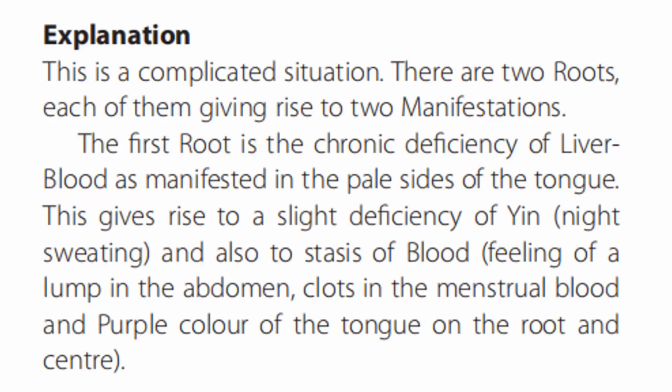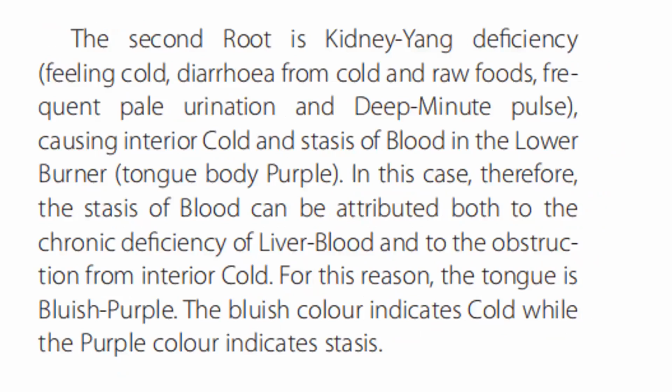The first root is the chronic deficiency of liver blood as manifested in the pale sides of the tongue. This gives rise to a slight deficiency of yin, night sweating, and also to stasis of blood: feeling of lump in the abdomen, clots in the menstrual blood, and purple color of the tongue on the root and center. The second root is kidney yang deficiency: feeling cold, diarrhea from cold and raw food, frequent pale urination, and deep minute pulse, causing interior cold and stasis of blood in the lower burner, tongue body purple.